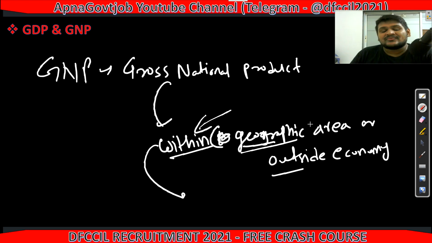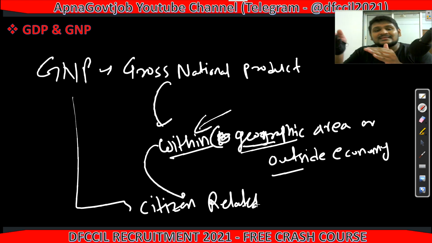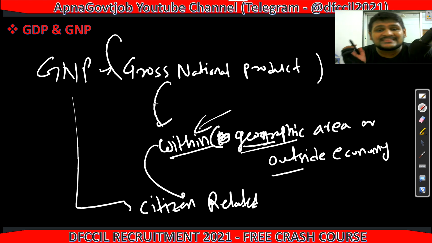There is a difference. The first one, GDP, is geographic related, meaning we are concerned about area only. And GNP is citizen related. It depends on citizens, because some citizens are in India, some citizens are outside India, they are producing the product, so that we will consider in GNP. So this is the basic difference. Why are we using GDP and GNP? To measure economic growth.